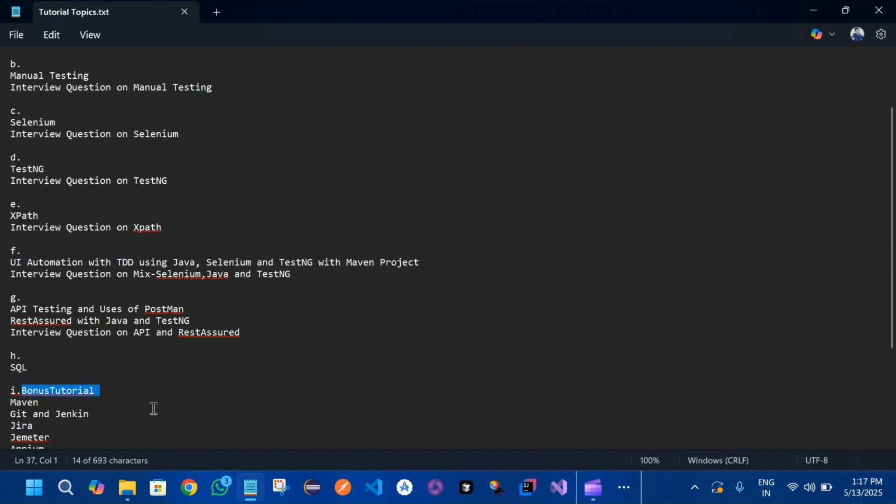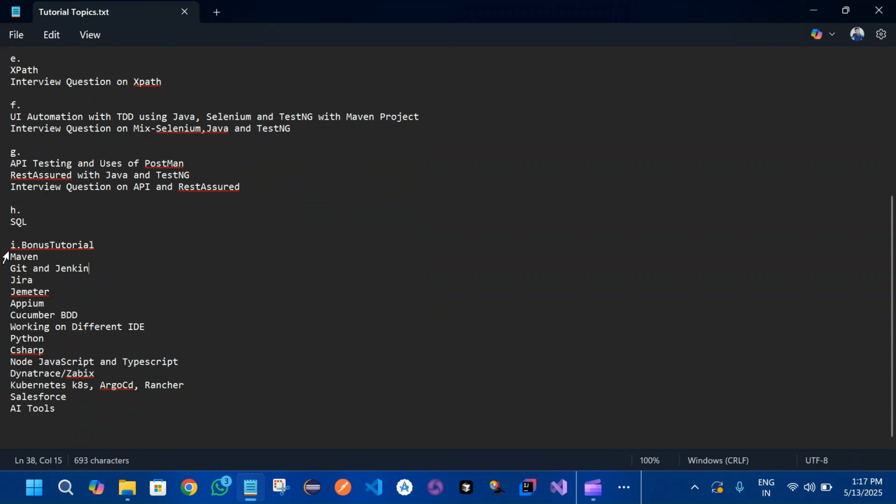The bonus tutorial is the thing that every QA should know: the working of Maven, Git and Jenkins, Jira, JMeter. We'll also be taking a full session of APM, a full session of Cucumber BDD, and a full session of JMeter as well. We'll learn the basics of Maven, Git and Jenkins, Jira, and working in different IDEs. We'll be looking into the Python scripting language as well. So this also I'll cover.